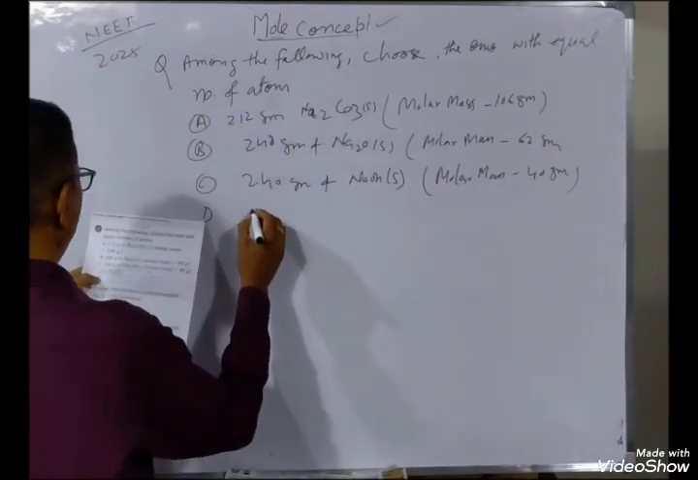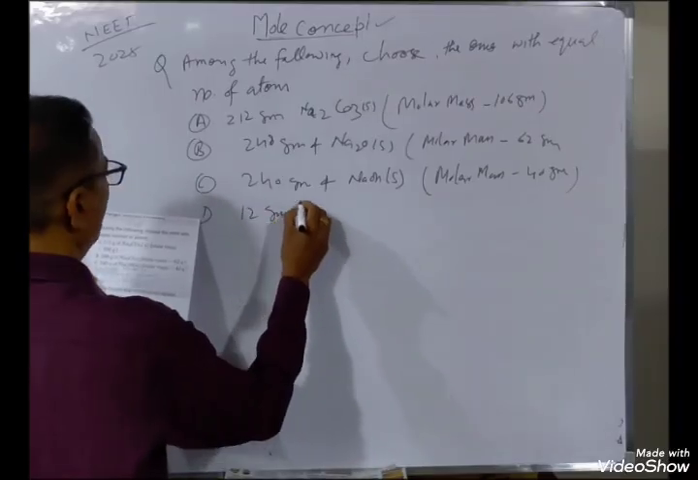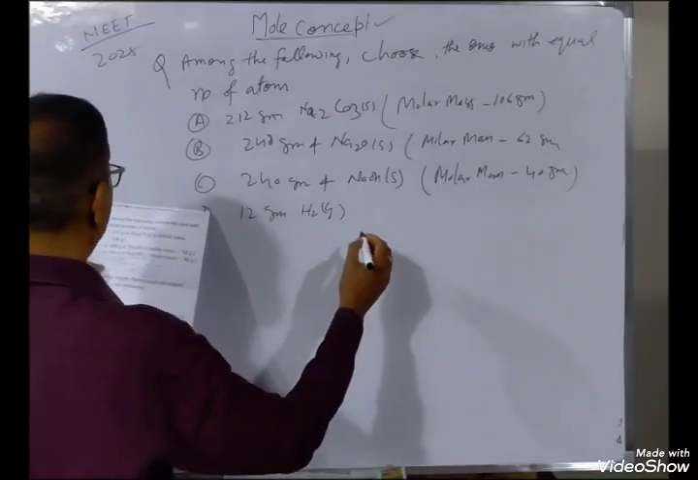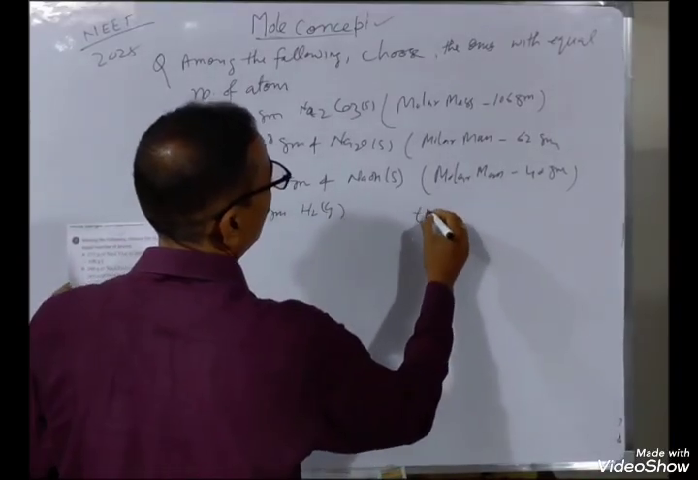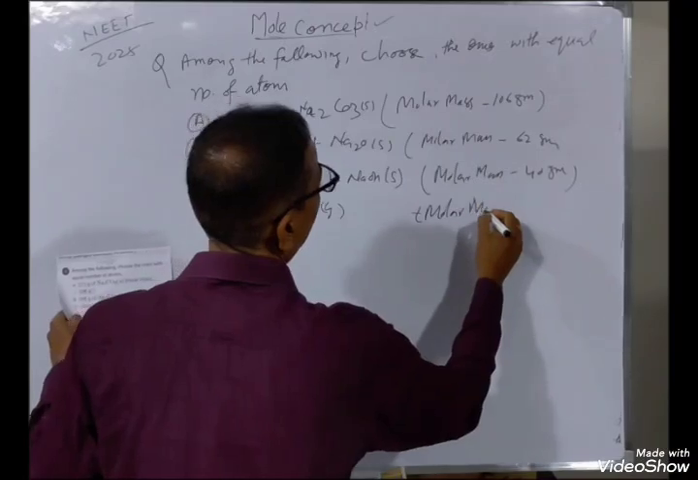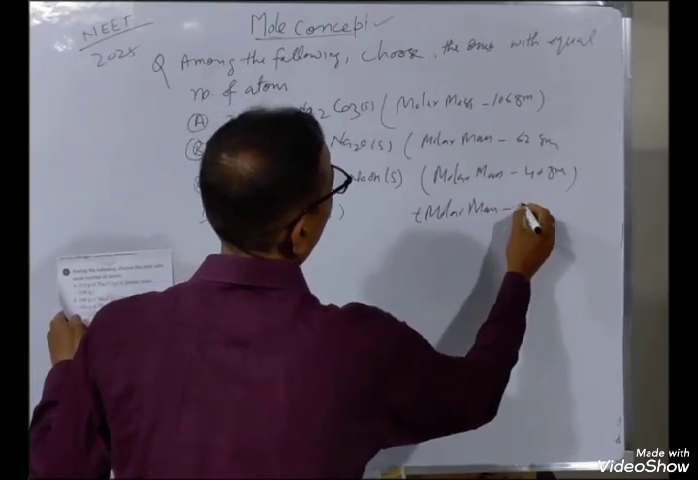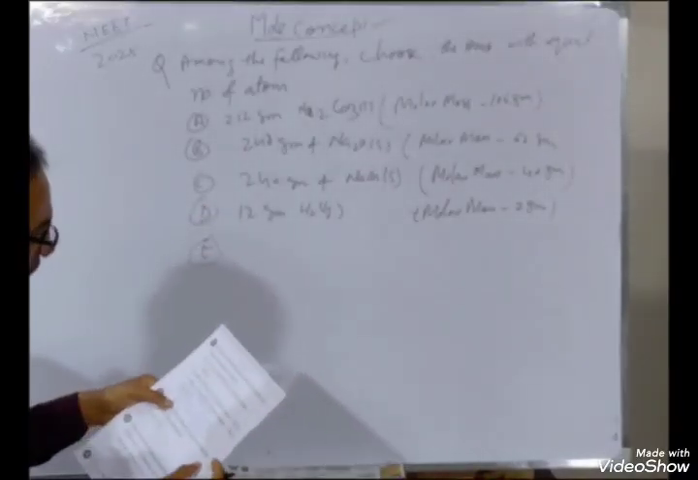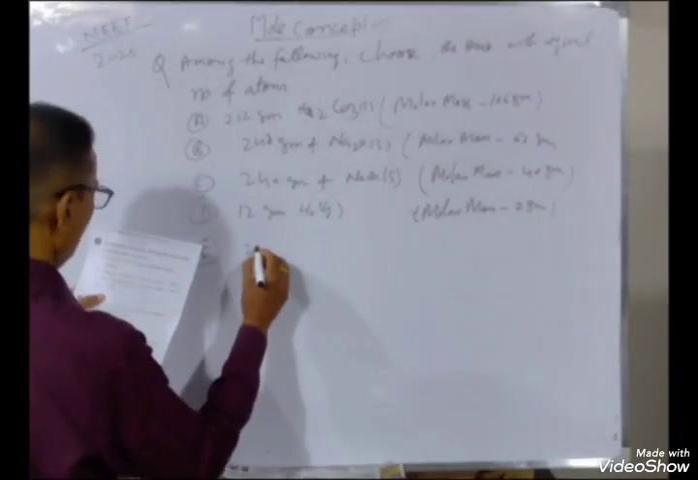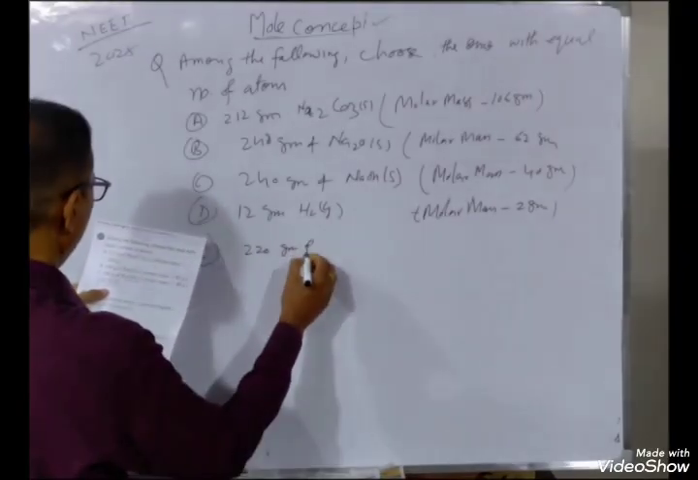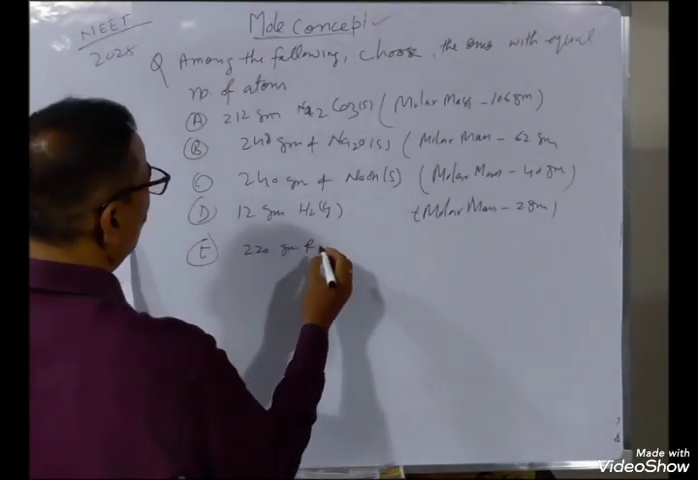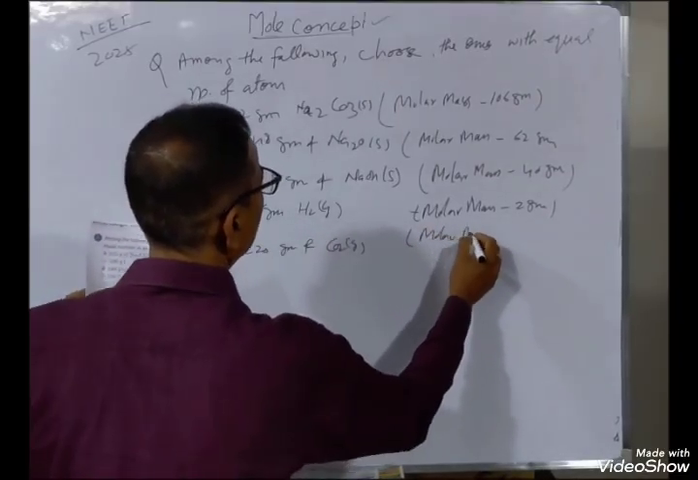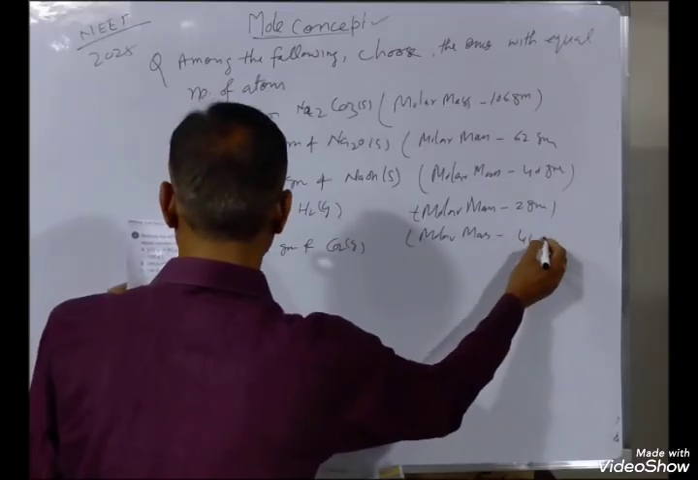Then D, 12 gram hydrogen gas. Molar mass 2 gram. And E is 220 gram of CO2 गैस, और इसका molar mass is given, 44 gram.